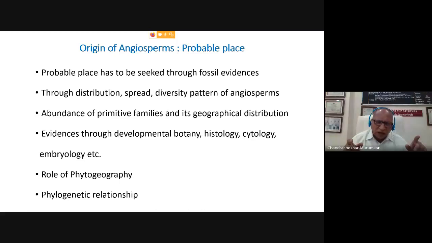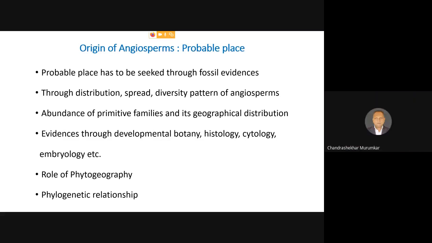Now, apart from this distribution and phytogeography, we have to seek the evidence through developmental botany, that is, ecological studies. For example, we have to study the nature of embryos in all angiosperms, the nature of pollen grain and its development in all angiosperms, and the nature of development of the meristems in all angiosperms. This developmental study is also going to give us many clues.